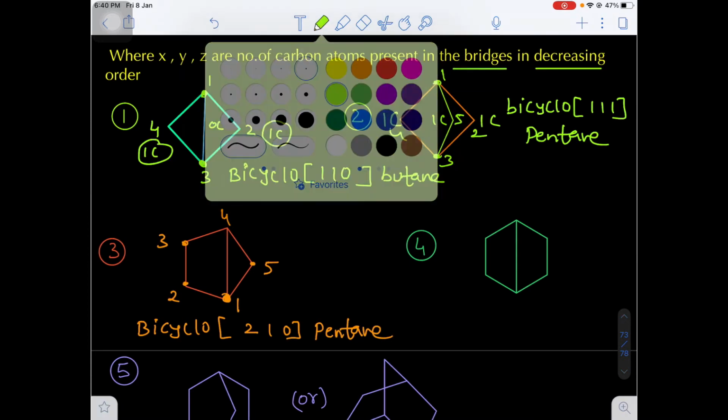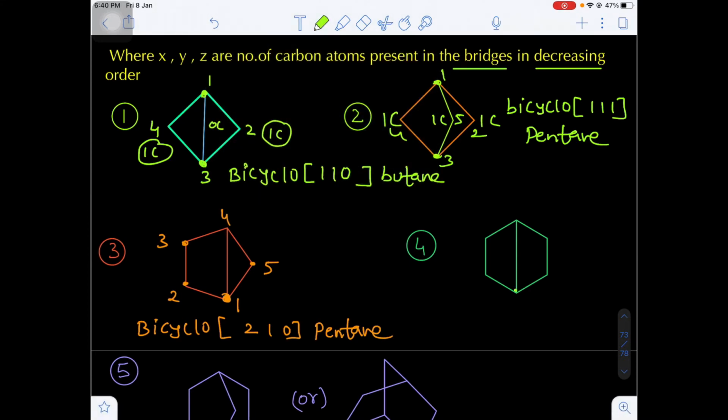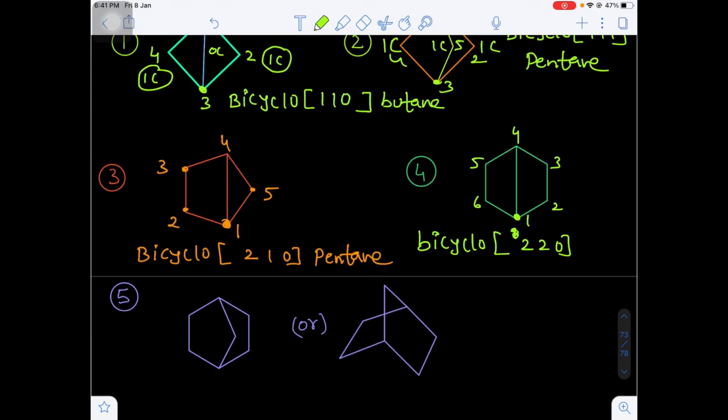And the next one: take any bridgehead carbon as 1, 2, this will be 3, this will be 4, next continuation 5, next 6. So this is written as bicyclo. The left side has 2 carbons, the right side has 2 carbons, and between 1 and 4 there are 0 carbons. That's why I am writing 2, 2, 0. Total how many carbons are there?